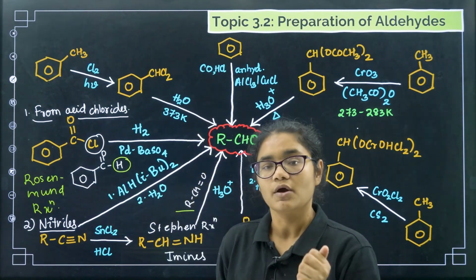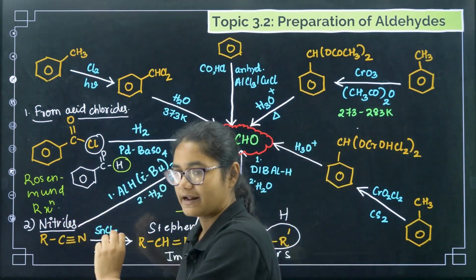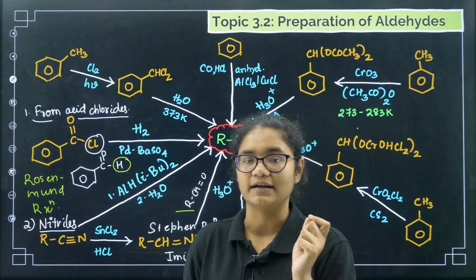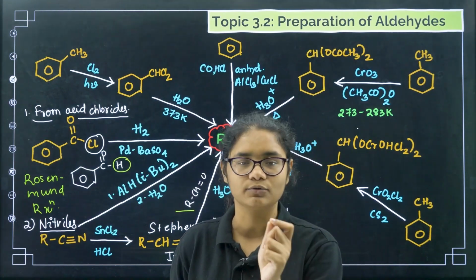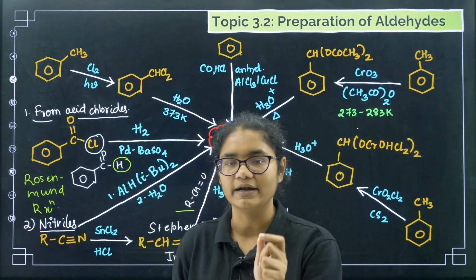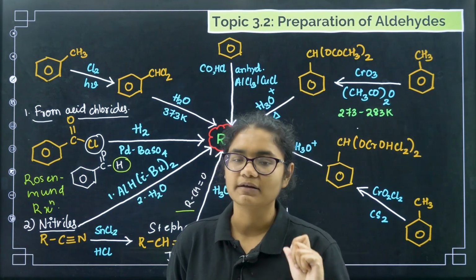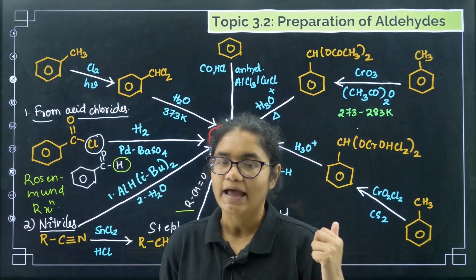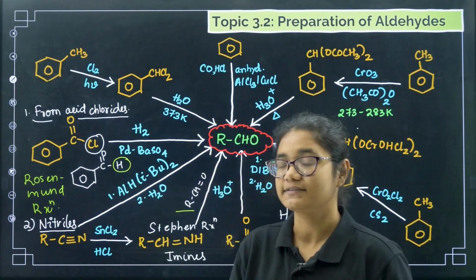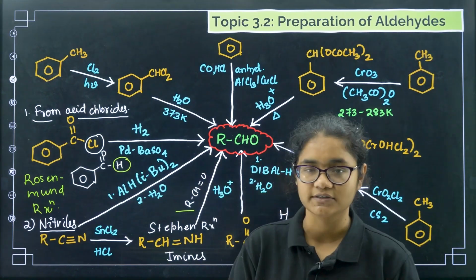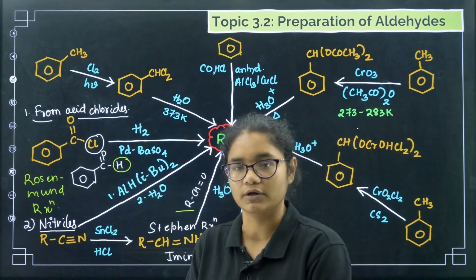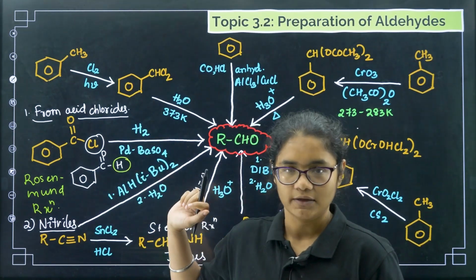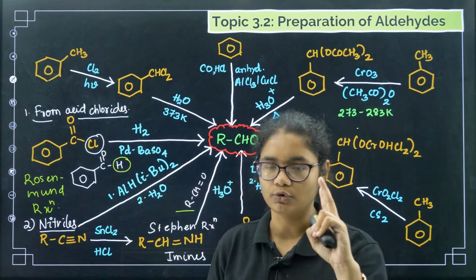Next, we can take the same nitriles and treat them with another reagent, that is DIBAL-H, diisobutyl aluminium hydride, in presence of water. This will also give you aldehydes. And another one you can take is your esters. With esters also, if you do DIBAL-H and water, we will get aldehydes. So by now we have completed the two methods.